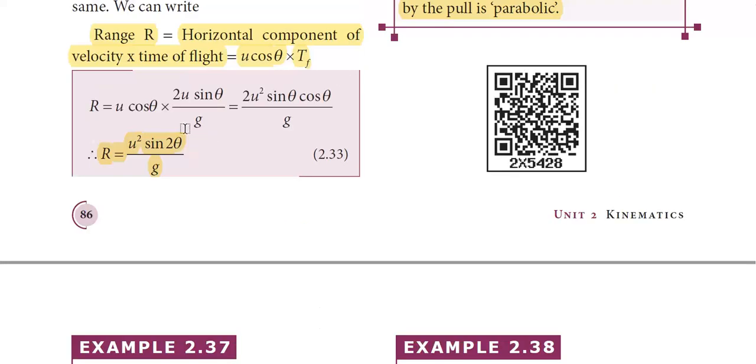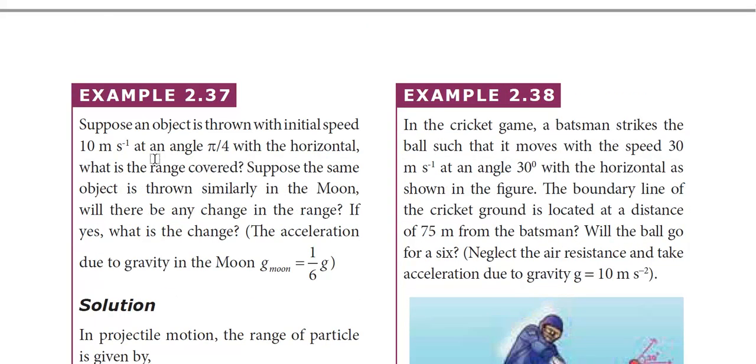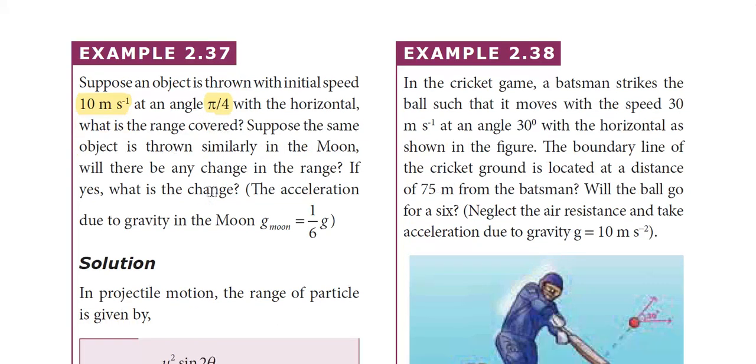We have the formula for range as R is equal to u square sin 2 theta by g. We need to find the range covered at 2 different places. One is on Earth and the other is on Moon. The object is projected with initial speed u equal to 10 meters per second, and the angle theta is equal to pi by 4. What will be the range? If the same is done on Moon, will there be any change?